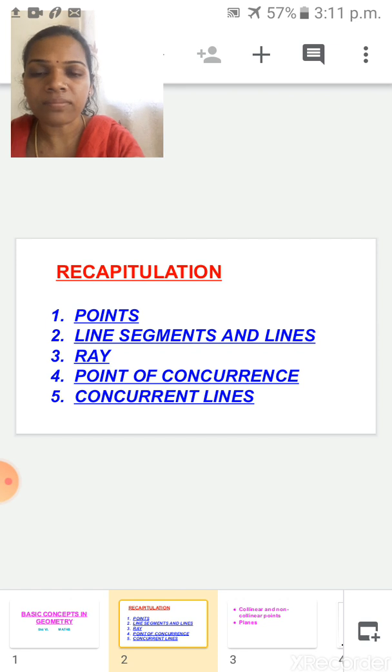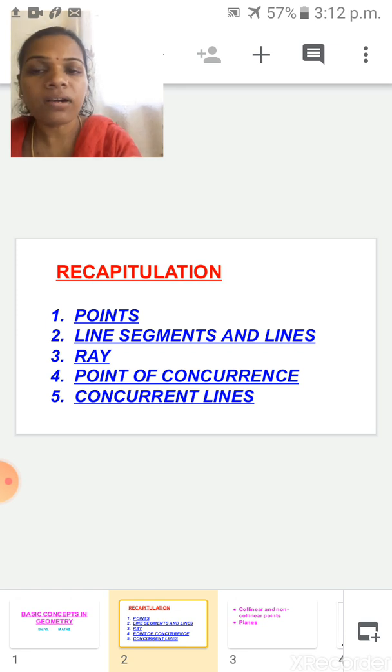Next one is lines. On both sides, which one is there? Yes, arrowheads are there. If you want, you can increase the length. Next one is ray. A ray is a part of a line. The starting point of a ray is called what? Origin. Next one is point of concurrence.